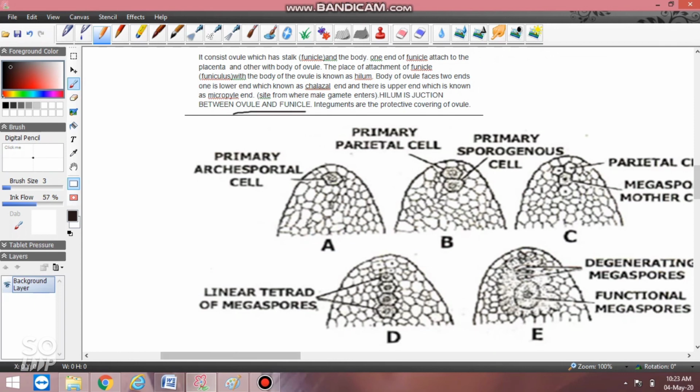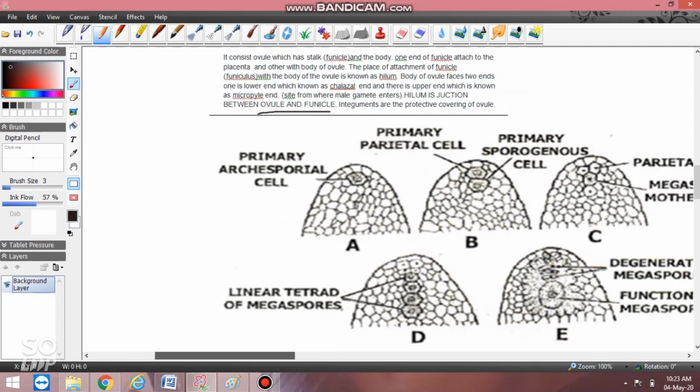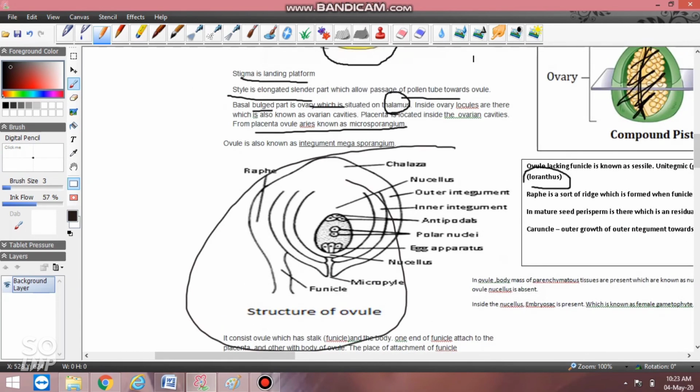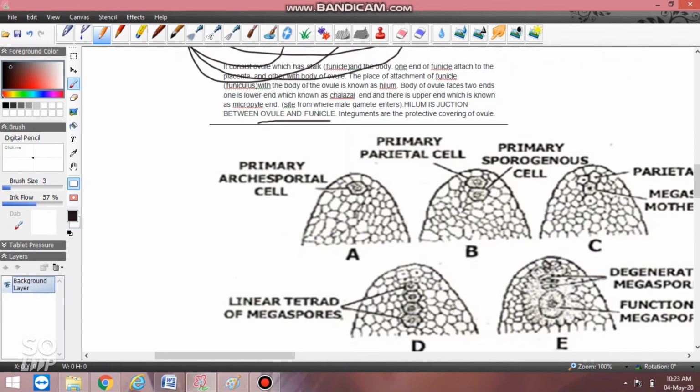Okay, now we are moving to our next topic, and that is megasporogenesis. Megasporogenesis means how the megasporogenesis occurs. We have discussed the structure of the female gametophyte. In the next video we will learn more about megasporogenesis, how the megaspore and this structure are formed. So we will learn about this in the next video.